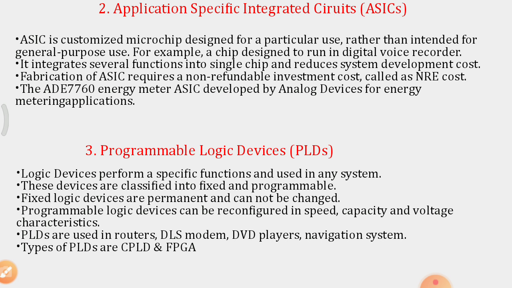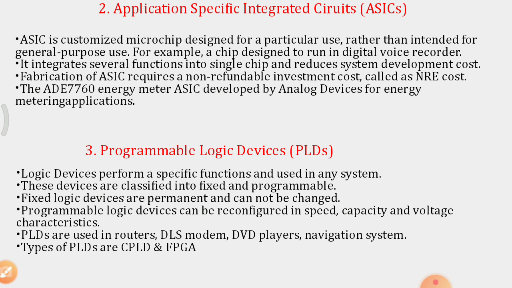So the second main point was application specific integrated circuits. These are also used as a core of an embedded system. An ASIC is a customized microchip designed for a particular use rather than intended for general purpose use. For example, a chip designed to run in a digital voice recorder. In a digital voice recorder, there will be a chip that is designed only for a specific reason, not intended for a general purpose.